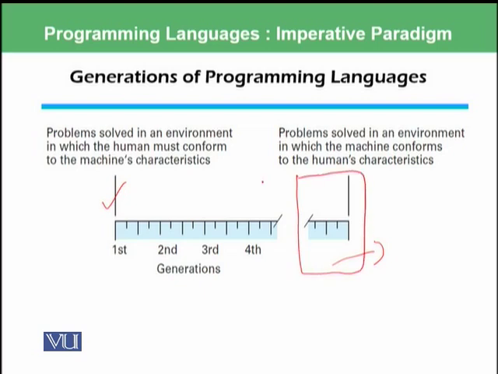The difference between the first generation and today's generation and the future, which has been shown over here, is that previously problems were solved in an environment in which humans must conform to the machine characteristics. This means humans should understand what the machine characteristics are and comply with them. However, we are moving in this direction where problems are solved in an environment in which the machine conforms to the human characteristics, that is, what humans actually need.